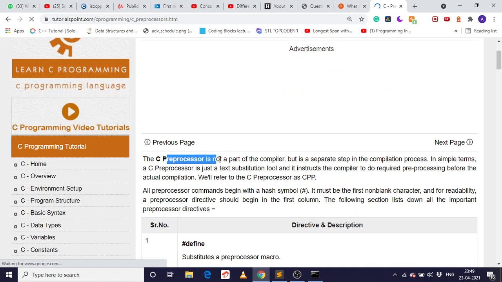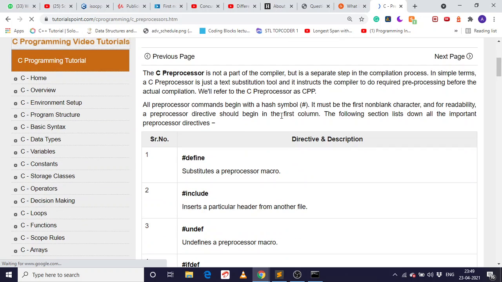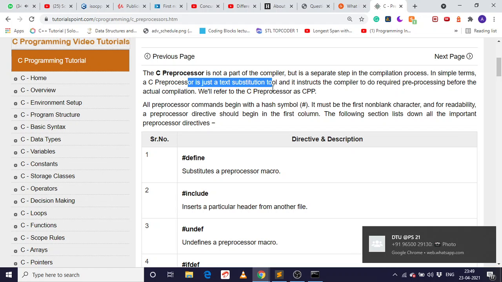Okay. So the preprocessor is not a part of the compiler, but it's a separate step in the compilation. So like how the program runs: first we have the preprocessing, then we have the compilation, then linking, then converting to machine code, and then running of the program. This is how the program runs. So in simple terms, the C preprocessor is just text substitution.